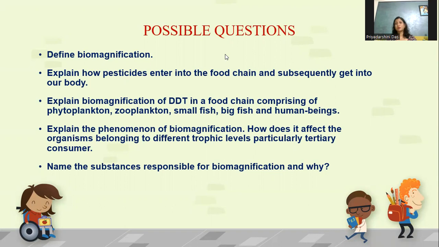Only those kinds of substances can get accumulated, and as we move up the trophic levels, their concentration increases. The example given in your NCERT textbook is DDT, dichloro diphenyl trichloroethane.